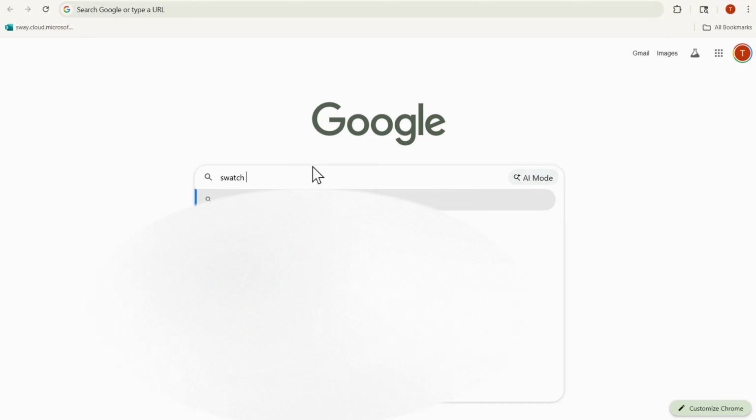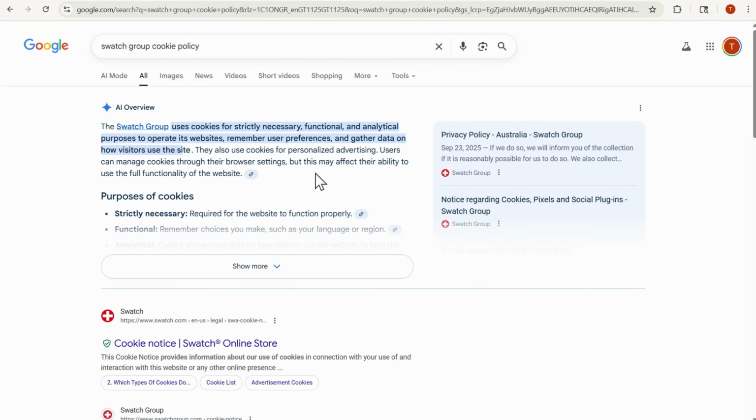So I wanted to change up what we're looking at on the channel. We've been doing a lot of privacy policy audits. I wanted to look at cookie policies, and eventually we're going to look at when organizations are putting out their artificial intelligence notices, because a lot of organizations are now starting to use artificial intelligence, whether they're integrating it, buying independent systems or applications, or trying to introduce it into how they operate their business. So I want to start looking at AI policies and notices as well.